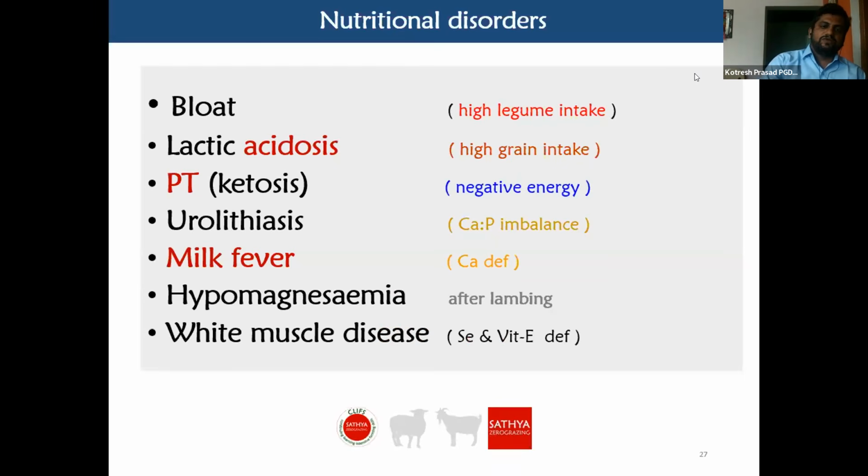A few of the nutritional disorders are bloat, lactic acidosis because of high grain intake, ketosis because of negative energy balance, urolithiasis because of calcium and phosphorus imbalance, and milk fever. Urolithiasis is more common in sheep and goat, especially in males. Milk fever is because of calcium deficiency. Hypomagnesemia affects the mothers after lambing. White muscle disease is because of selenium and vitamin E deficiency.